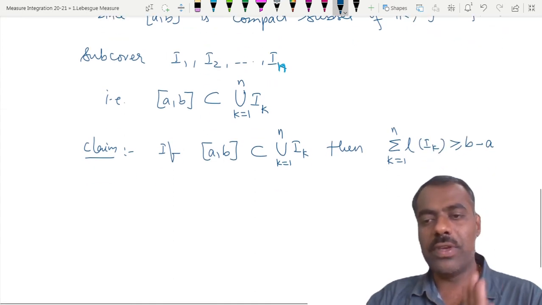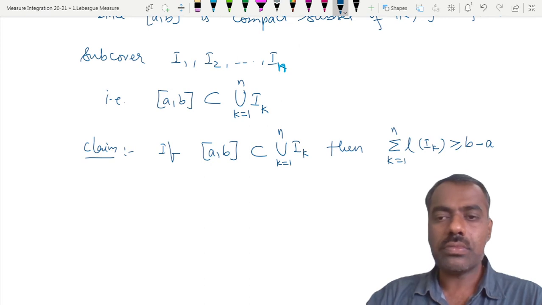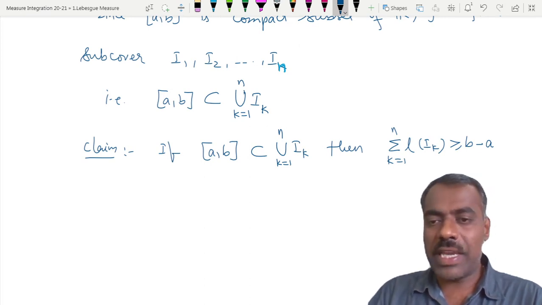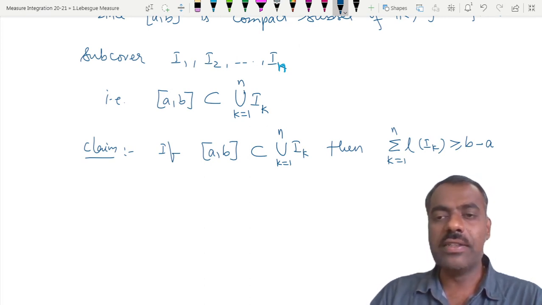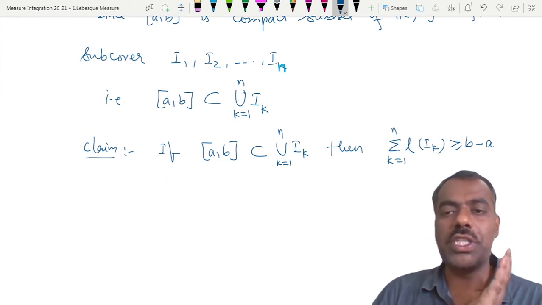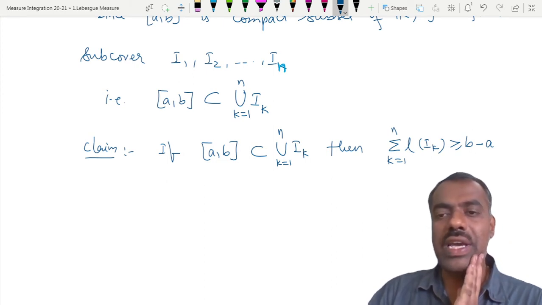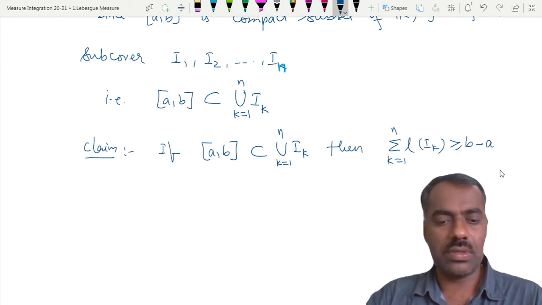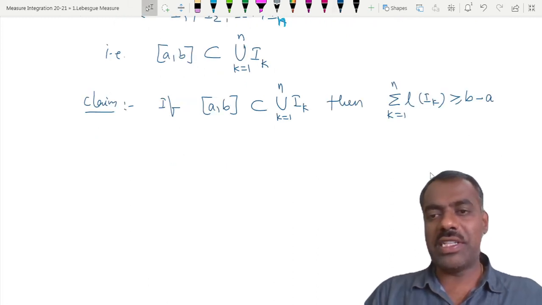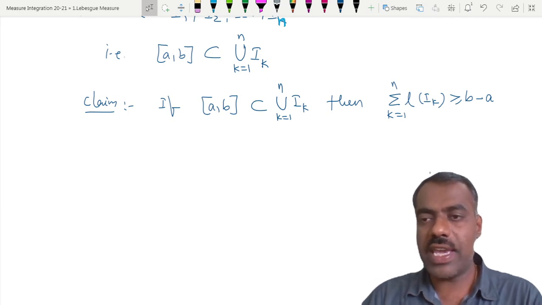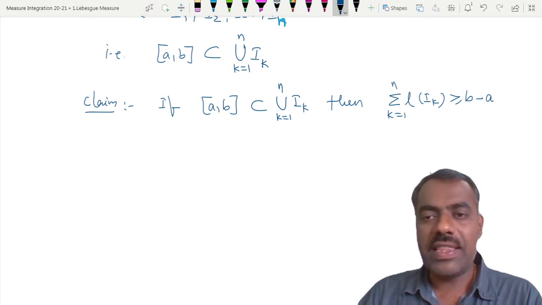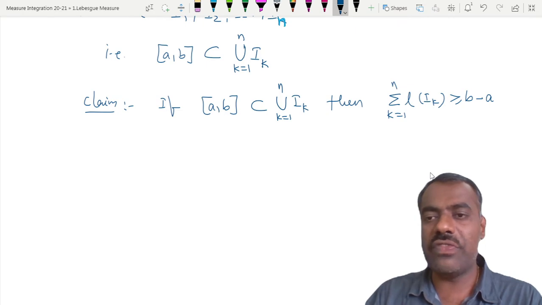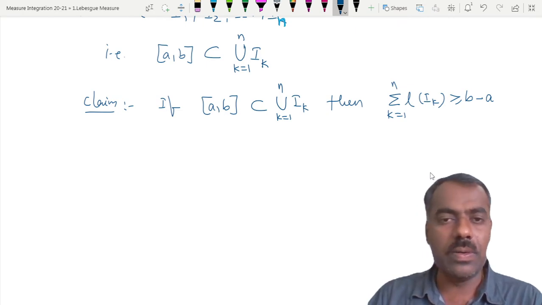Once we prove this, then what can you say about the sum k is from 1 to infinity of L of I_k? Because length is positive, the summation from k equal to 1 to infinity of L of I_k is bigger than this value. So if we can prove the finite sum is greater than or equal to b minus a, then automatically the infinite sum is also greater than or equal to b minus a.